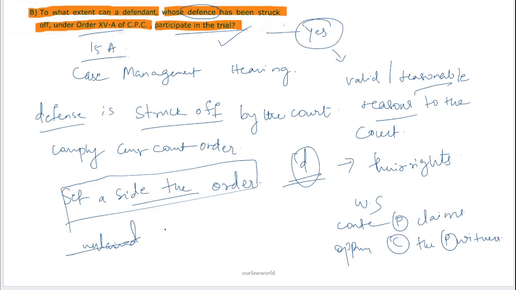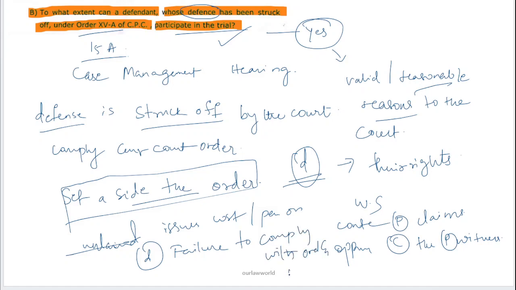But if the court finds those reasons are not valid, then the court can impose costs or penalties on the defendant for failure to comply with orders of the court and for not showing valid reasons. So this is the answer for this question in the case management hearing, Order 15A. Going to the next question,